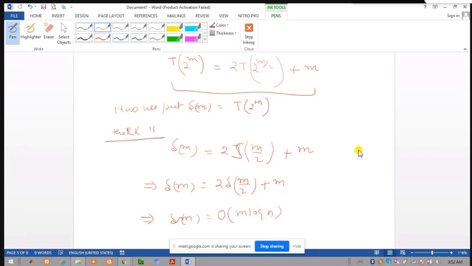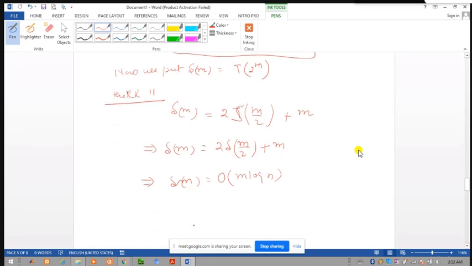You can prove this too. Earlier we proved that when Tn is equal to 2 of Tn by 2 plus n, then Tn is equal to order of n log n by using the concept of mathematical induction. So here we also use the same. So Sm is equal to 2 Sm by 2 plus m. This means Sm is equal to m log m. So when we put the value of m, what is Sm?